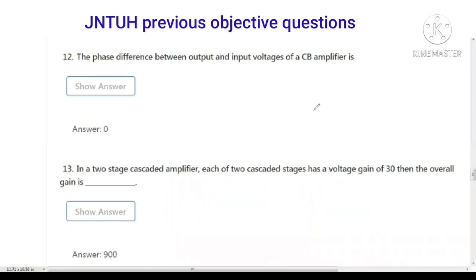Next question, in a two-stage cascaded amplifier, each of the two cascaded stages has a voltage gain of 30, then the overall gain is: each stage has 30, so 30 into 30 gives 900 as the voltage gain. The total voltage gain is AV1 into AV2, so the overall voltage gain AV is equal to 900. So 900 is the answer.